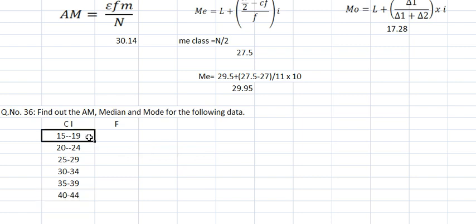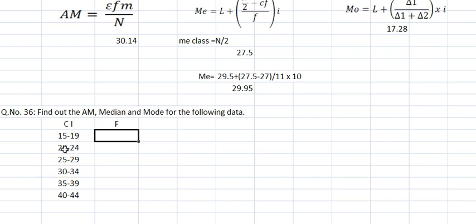If you see here, 15 to 19, then 20 to 24, then 30 to 34, 35 to 39. The upper limits are 19, 24, 29, 34, 39, 44. So this was your inclusive class.